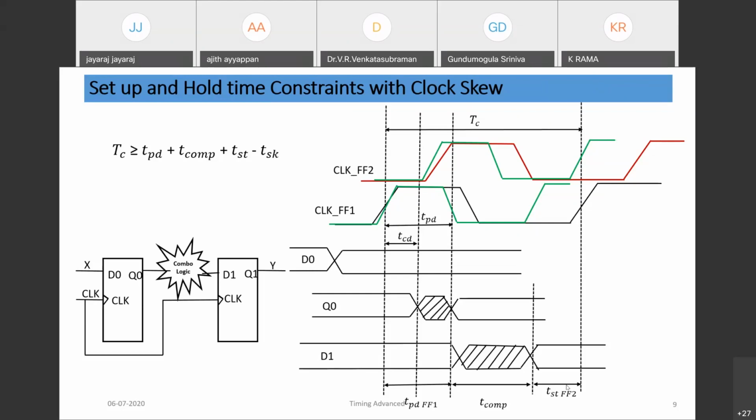Now due to the delay, the launching edge is here, where Q0 is launched into the flop, and the sampling or capturing edge is shifted to here. The capturing edge is shifted due to the clock skew.